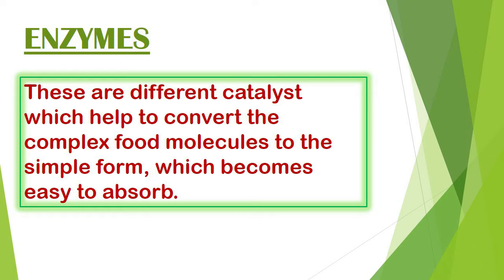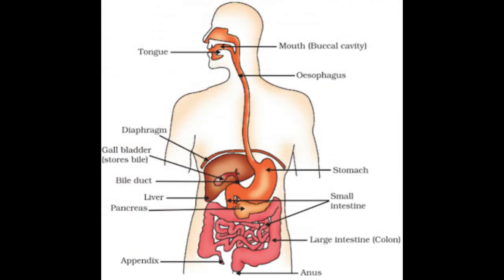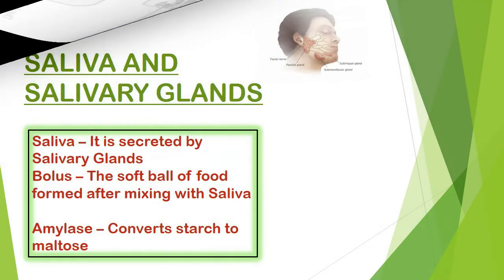The food which we eat is complex in nature. This has to be converted to a simpler form. This job is done by the biological catalysts called enzymes. The human digestive system is made up of the alimentary canal. It starts with the mouth and ends at the anus.